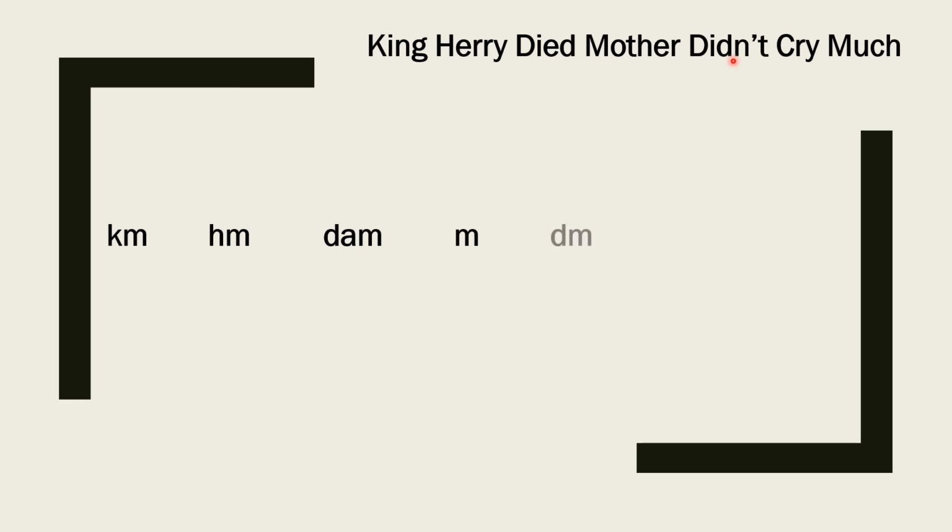Didn't, the D represents here decimeter. C represents here centimeter and M represents here millimeter. So you need to remember this line only. King Harry died, mother didn't cry much. Kilometer, hectometer, decameter, meter, decimeter, centimeter, millimeter. Now, how can we convert these units to each other?